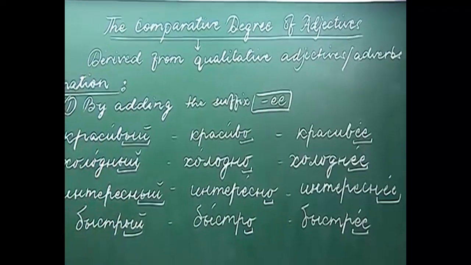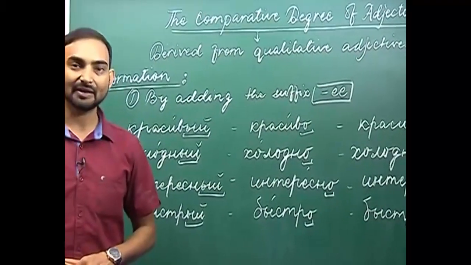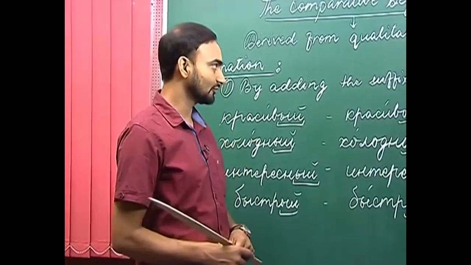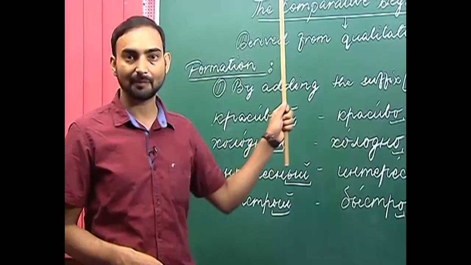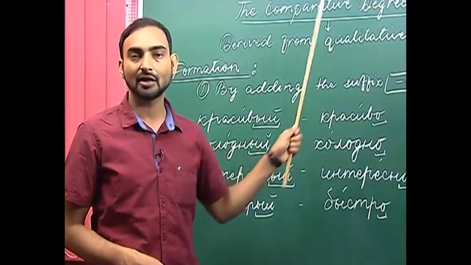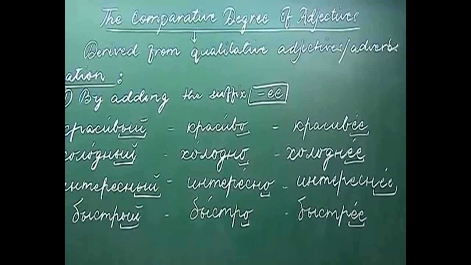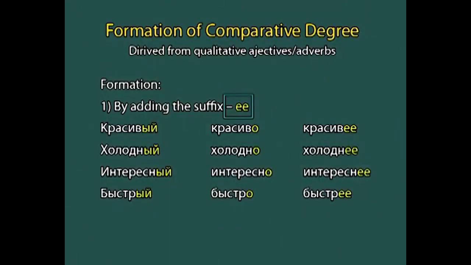Why? Because two objects can be compared only on the basis of the quality they possess. So that is why we derive the comparative degree of adjectives and adverbs from the qualitative adjectives or adverbs.